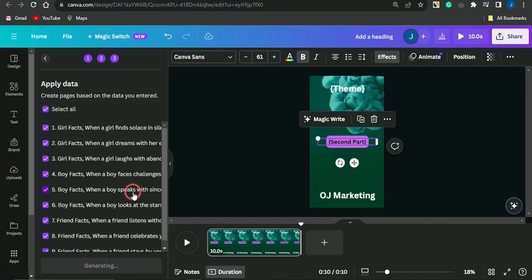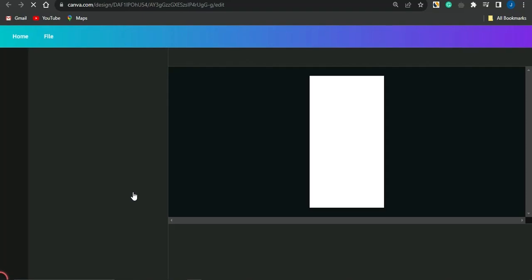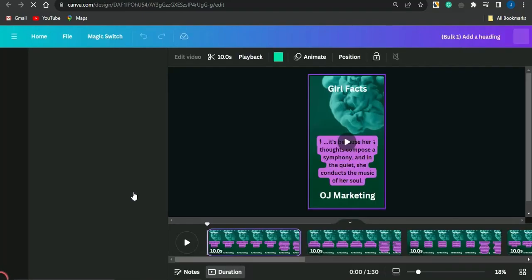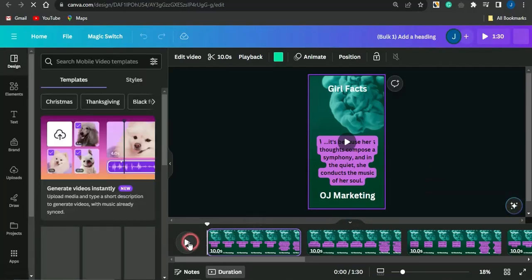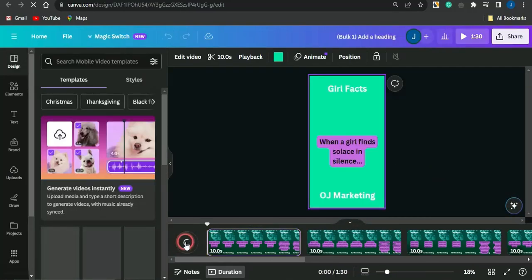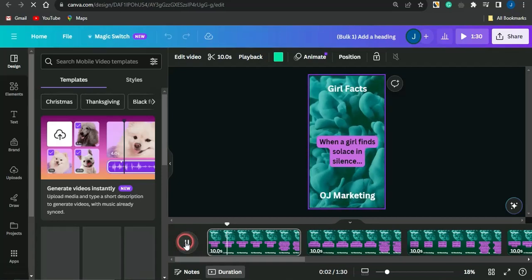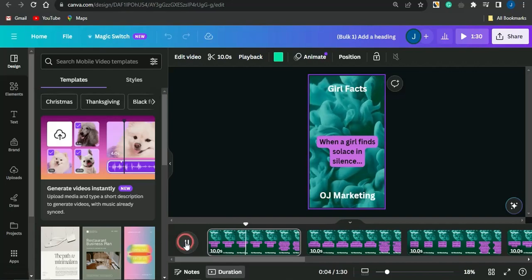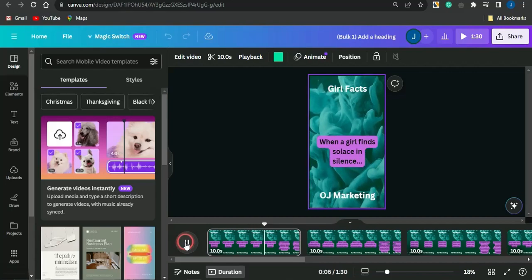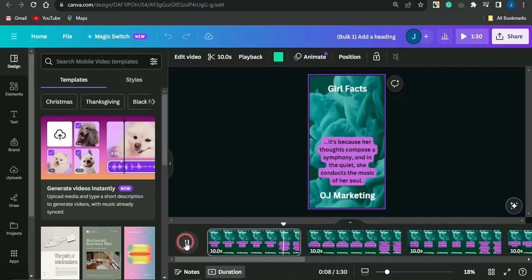If you do that right here, all designs will actually be created on this platform in a matter of some seconds, or less than a minute. So you can see right here that a lot of videos has actually been created. You'll just need to go on to playing the video right there, and you'll be able to see how the video actually looks like. So take a look at this one right here. This is actually the first video right here. You can see how it's actually going to look like.